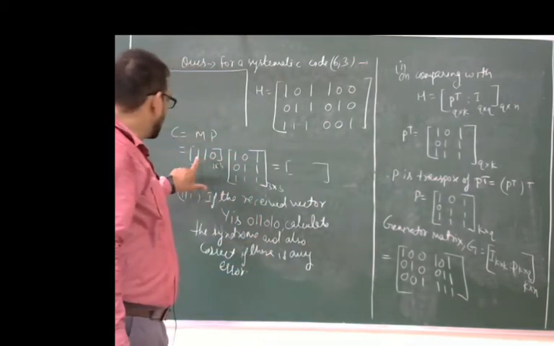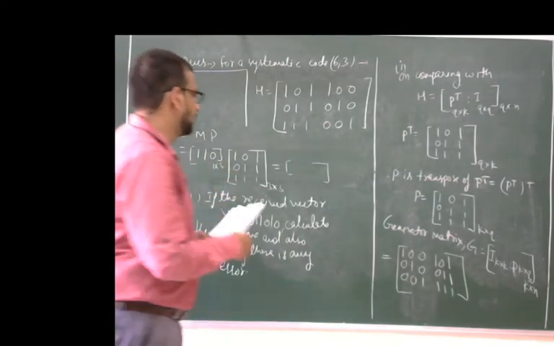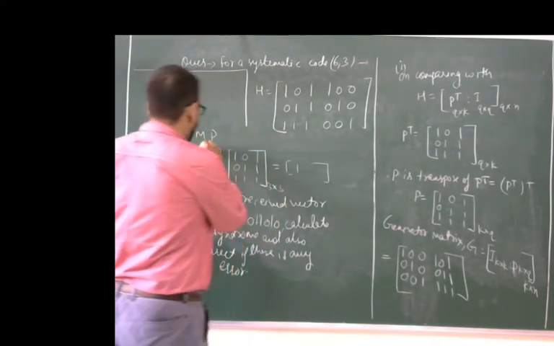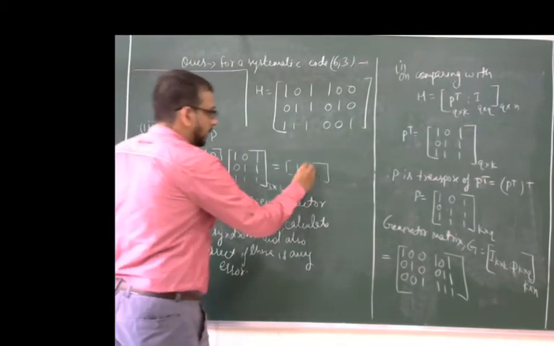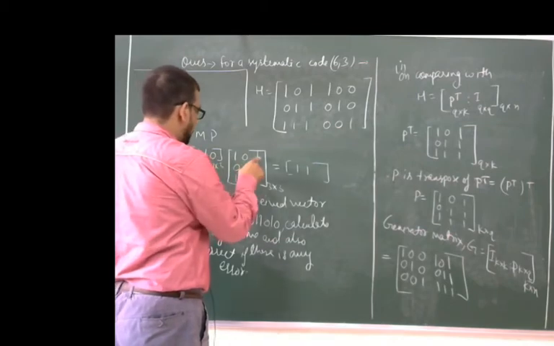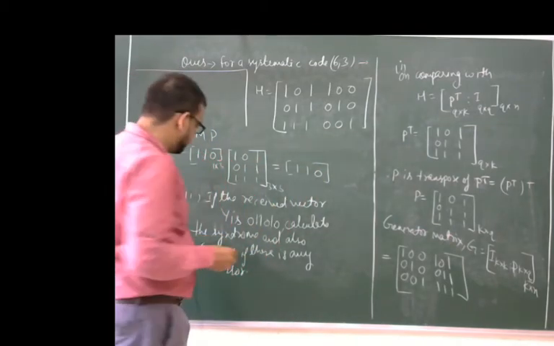Now here we multiply 1 into 1, we get 1, 1 into 0 is 0, and 0 into 1 is 0. Simply here we get 1. If we multiply 0 with this one and 1 with this one, again we get 1. And when we add, we get two 1s, so the value is 0. This is the check bits. Now what should be the code word?